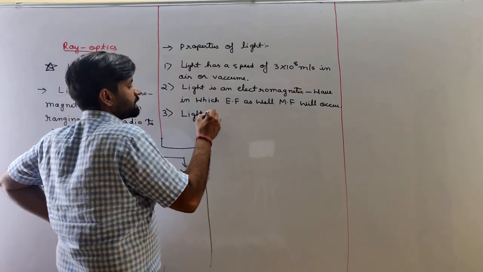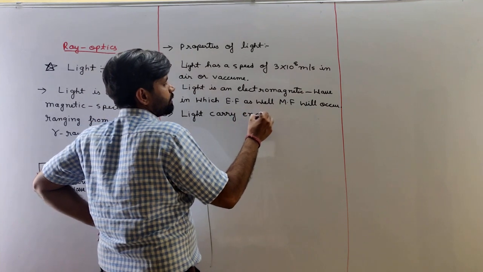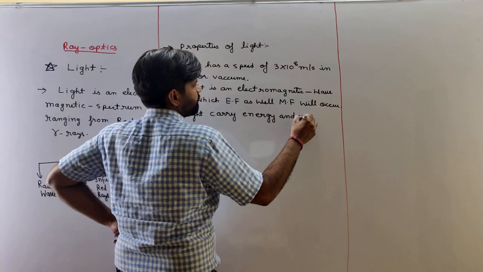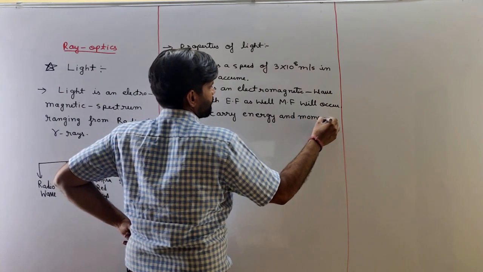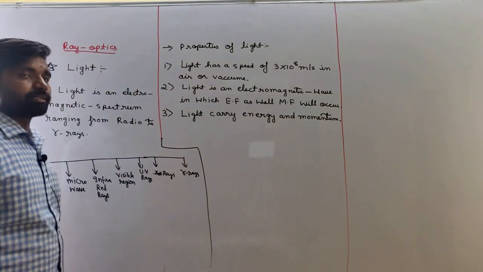Light carries energy and momentum. Understand? Clear?